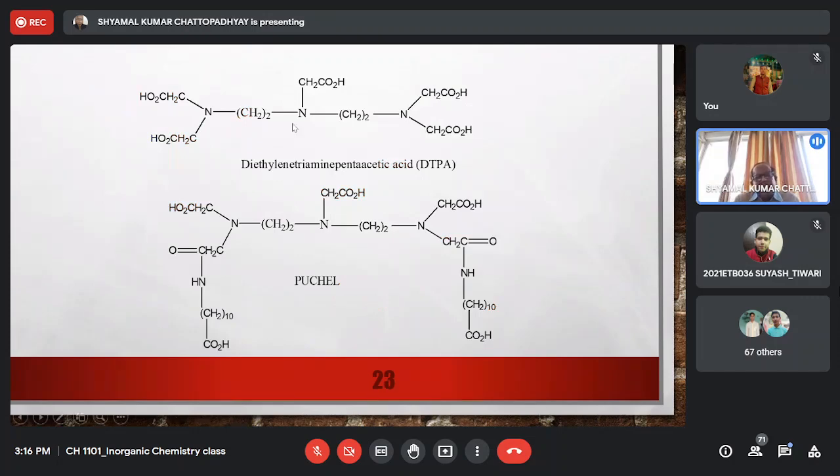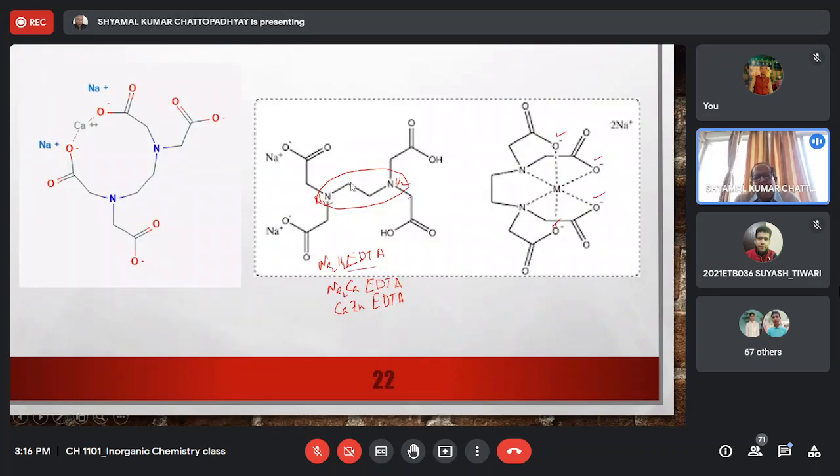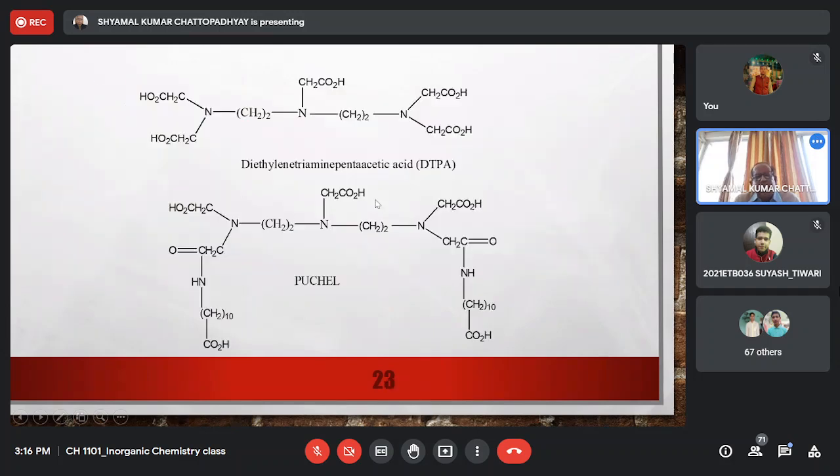Now, a slightly different version of EDTA. Here in the EDTA we have diethylene triamine, right? So you have two nitrogen atoms connected by an ethylene group. Here we can see that there are three nitrogen atoms, and each of the two adjacent nitrogen atoms is connected by an ethylene group. So it is called diethylene triamine because there are two ethylene groups.